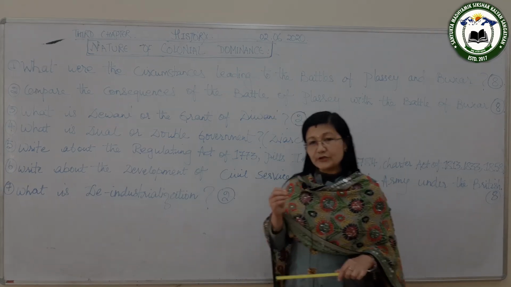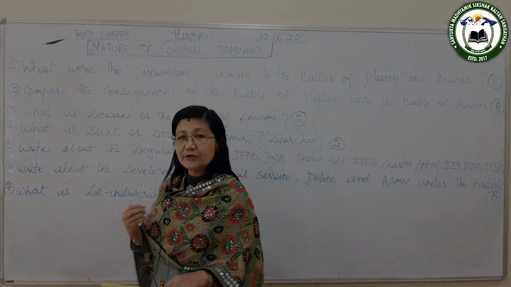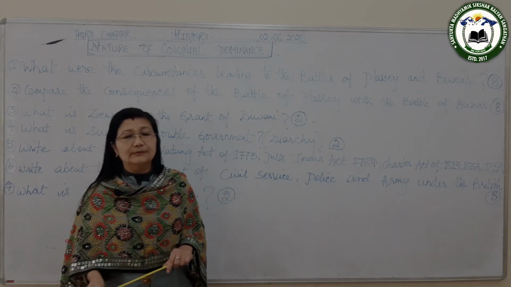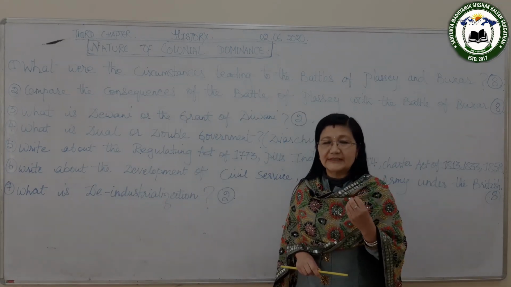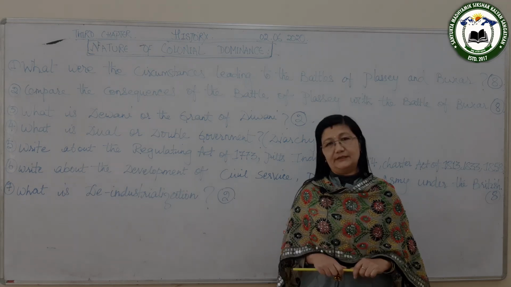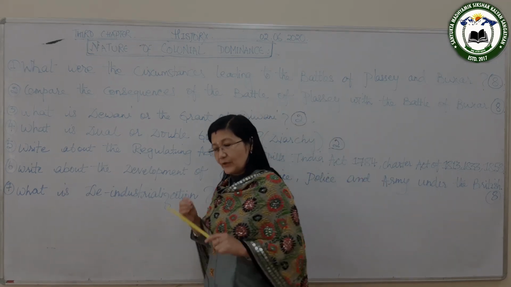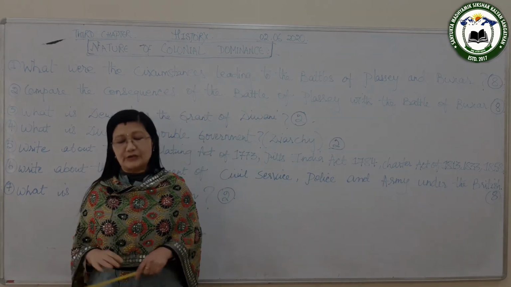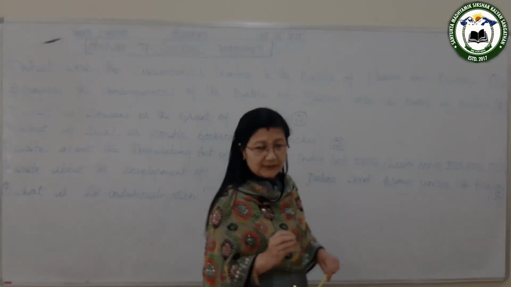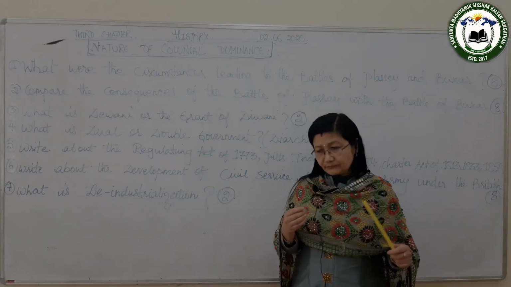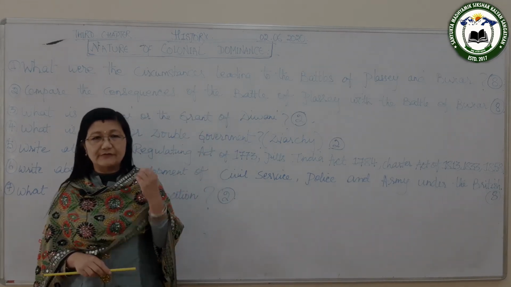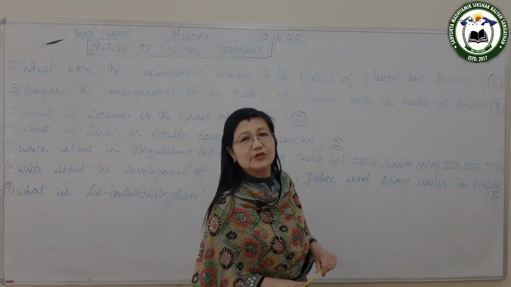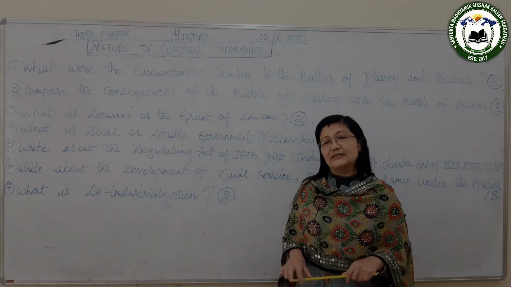According to this firman, the East India Company could do tax-free trade in India. Tax-free trade means they could trade without paying tax, in return for 3,000 rupees a year. This firman was known as the Farrukhsiyar Firman of 1717.